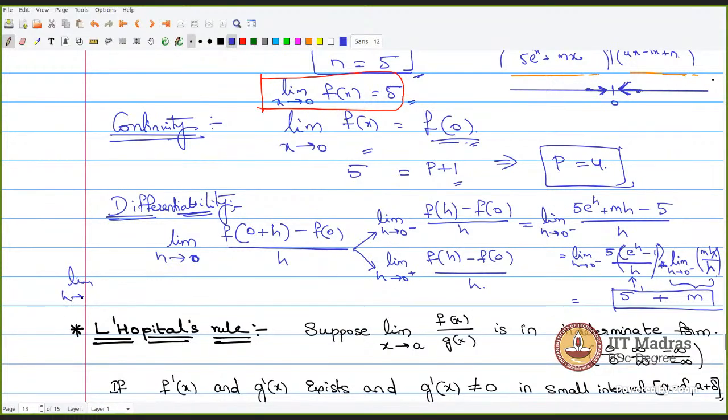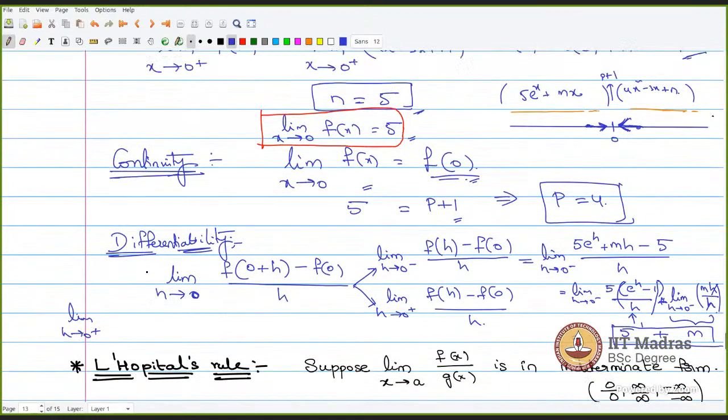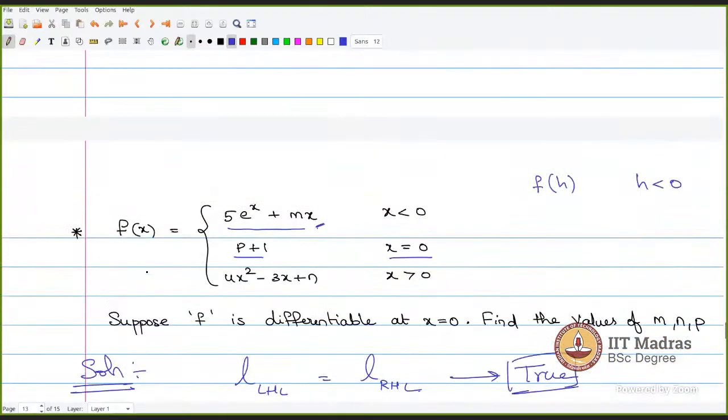4x squared minus 3x, limit h tends to 0 plus. Now, what will be my f of h? My h is greater than 0 here. So which function should I take when h is greater than 0? The last one.